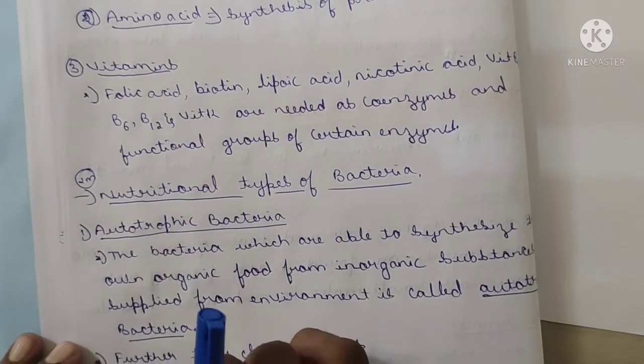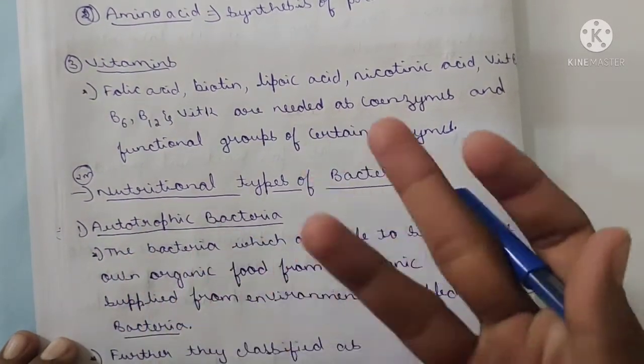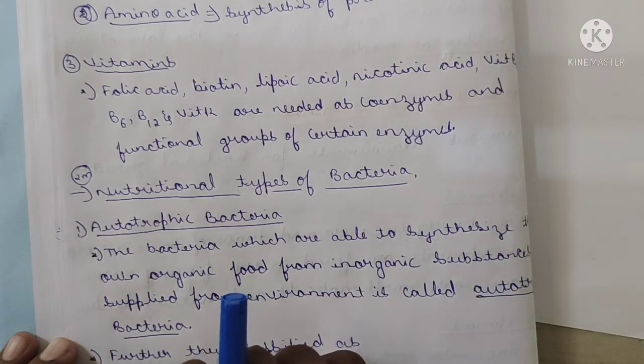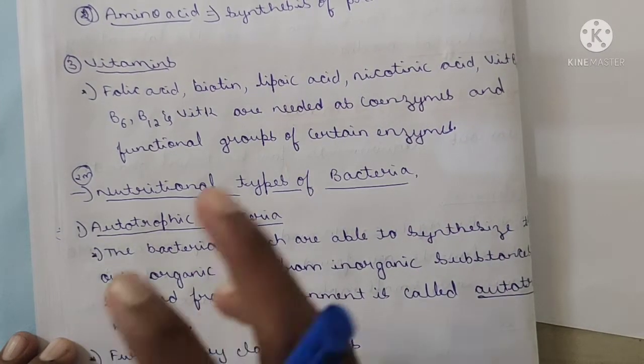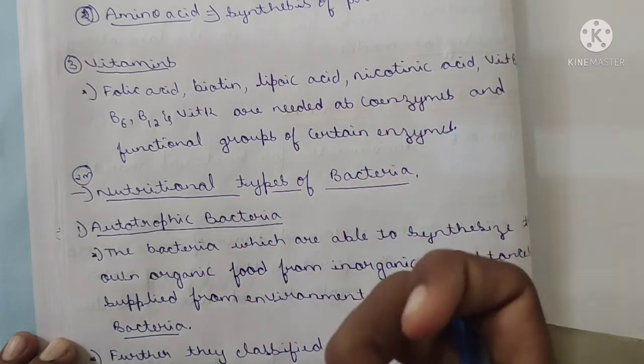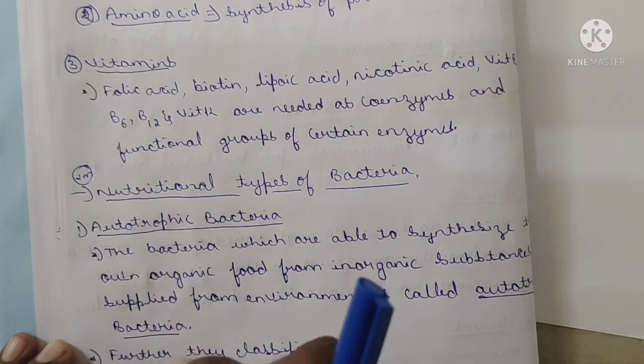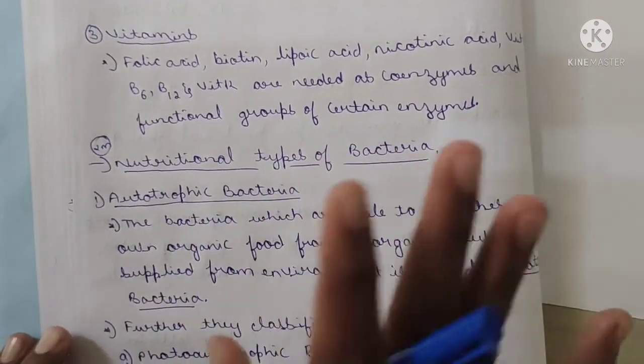First is autotrophic bacteria, the bacteria which are able to synthesize their own food from inorganic substances, okay, supplied from the environment. They are capable of synthesizing their own organic food. How? By means of their inorganic substances. Such type of preparation is known as autotrophic. In general, they prepare their own food.